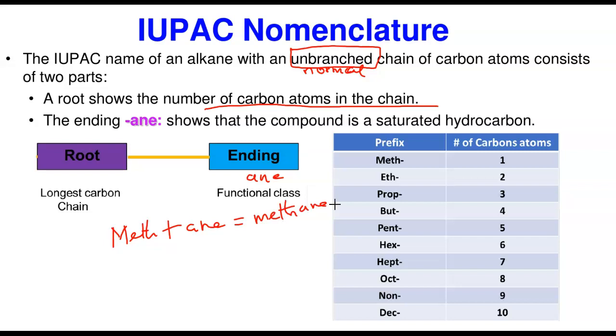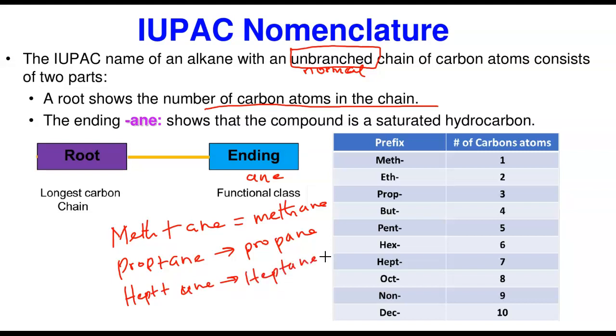If you want to do, let's say, propane, it's going to be prop plus ANE. What are you going to have? You have propane, meaning 3 carbon. If you have hept plus ANE, what are you going to have? You're going to just have heptane. Longest chain with 7. That's exactly how you name.